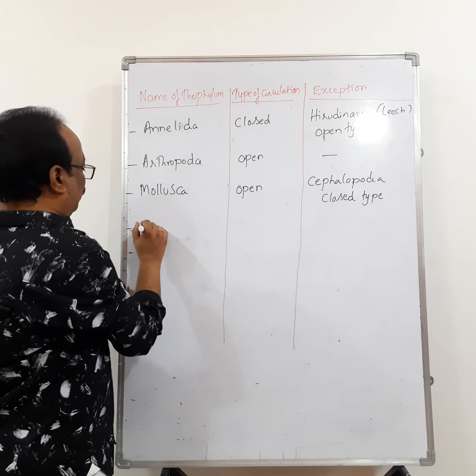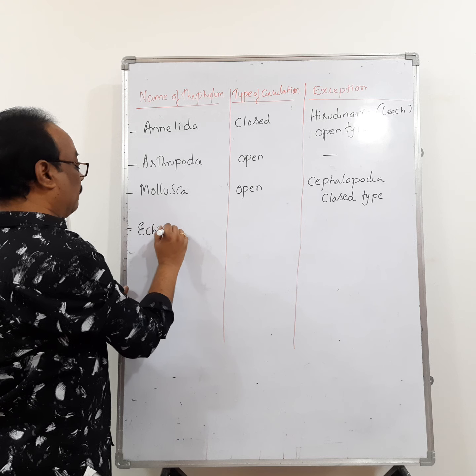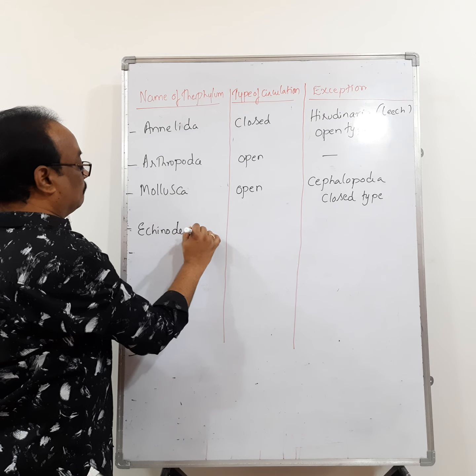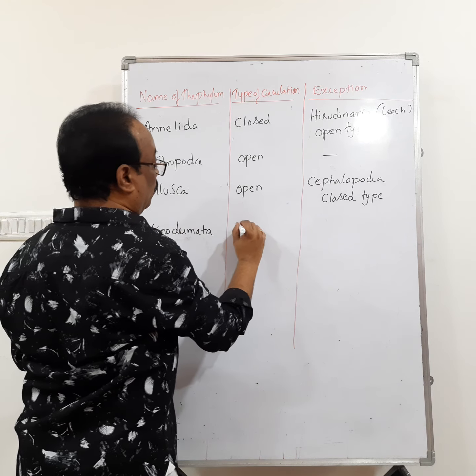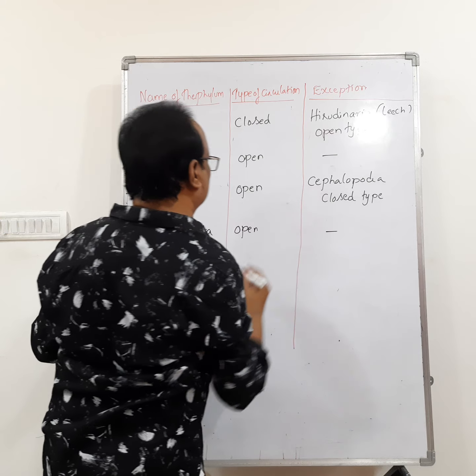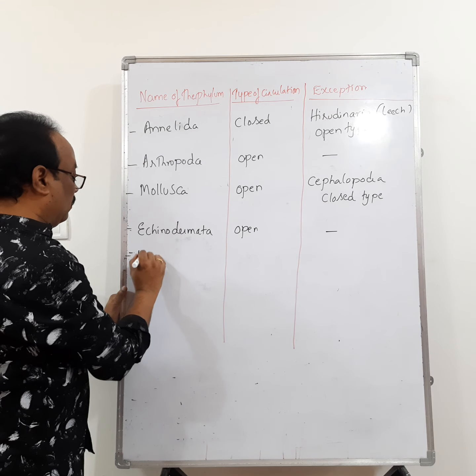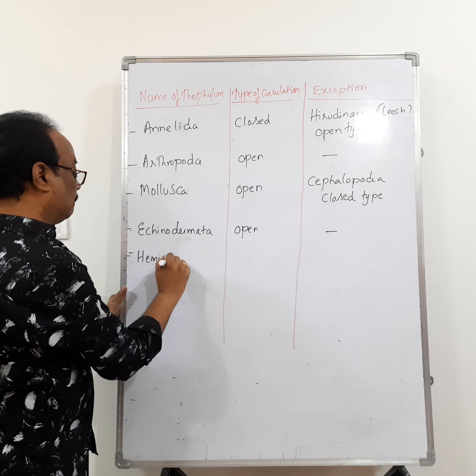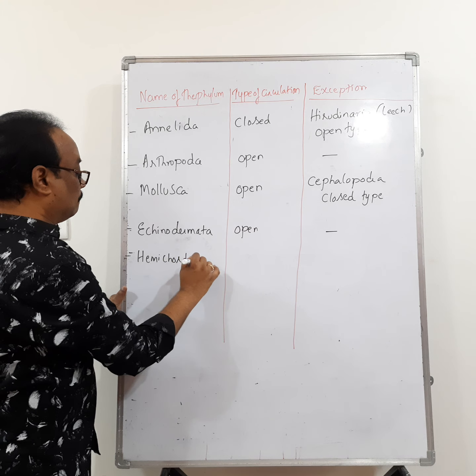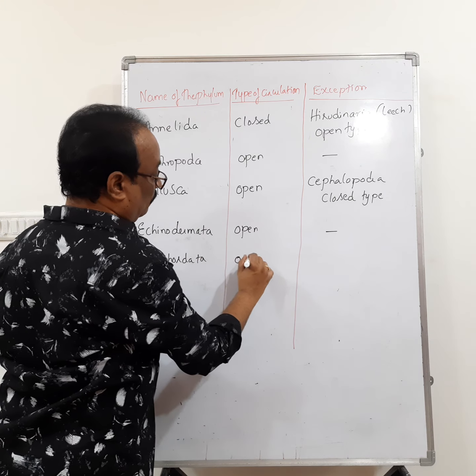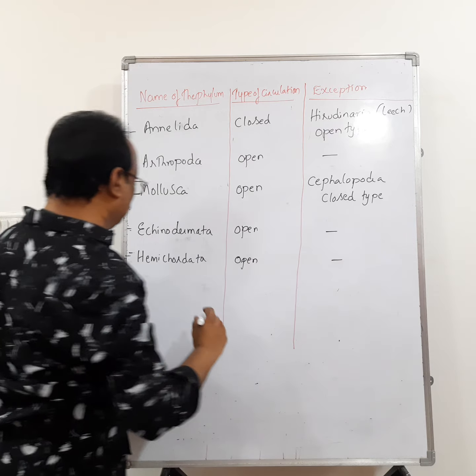Right. Phylum Echinodermata, open type, there is no exception. Phylum Hemichordata, open type, there is no exception.